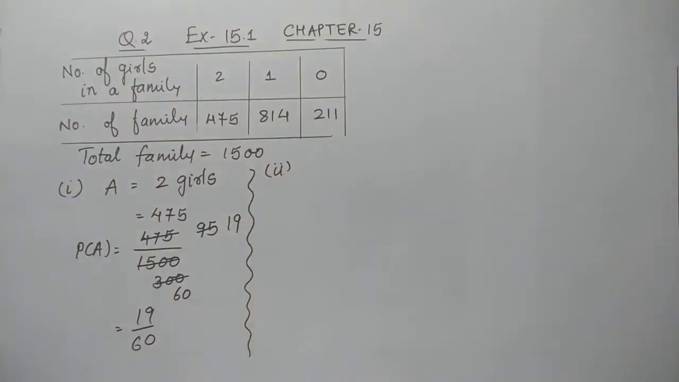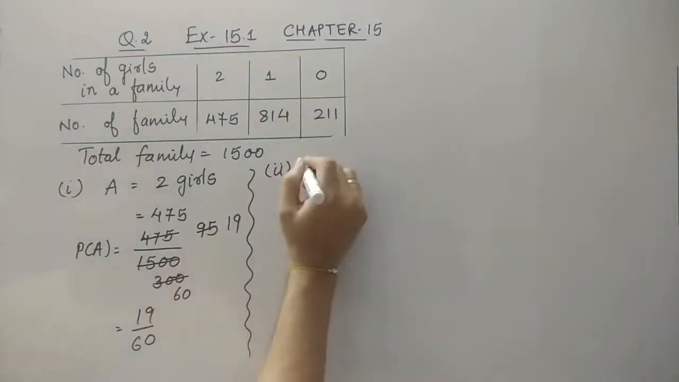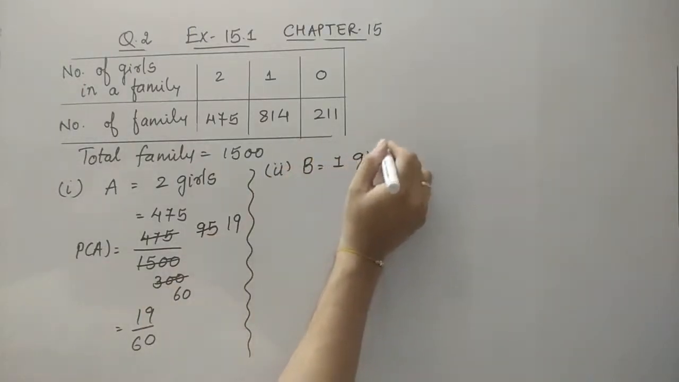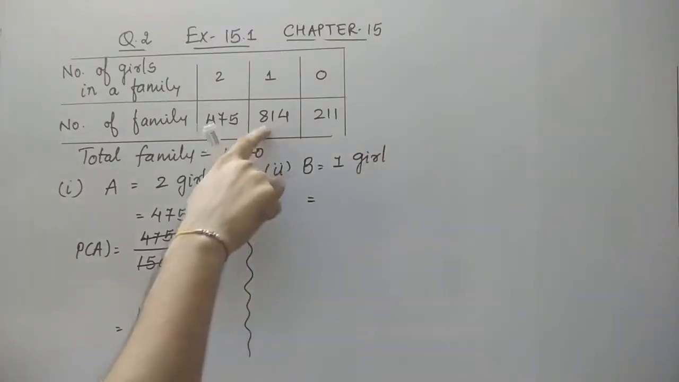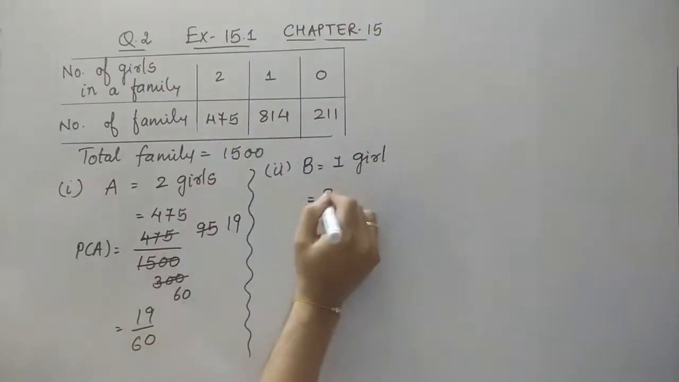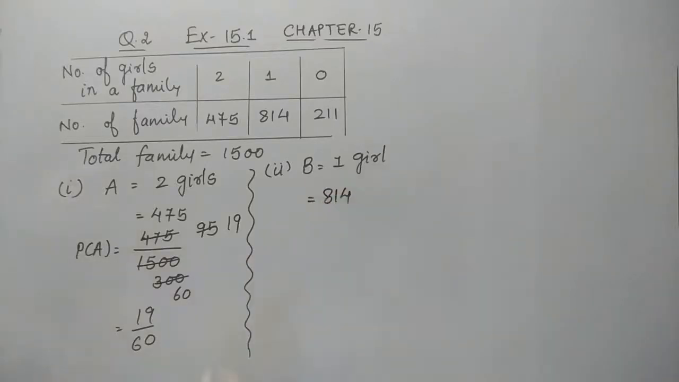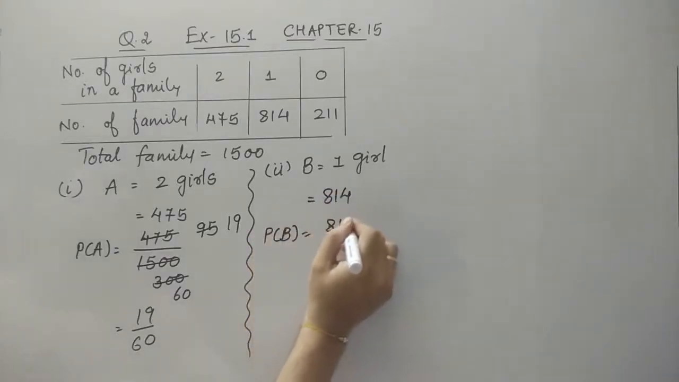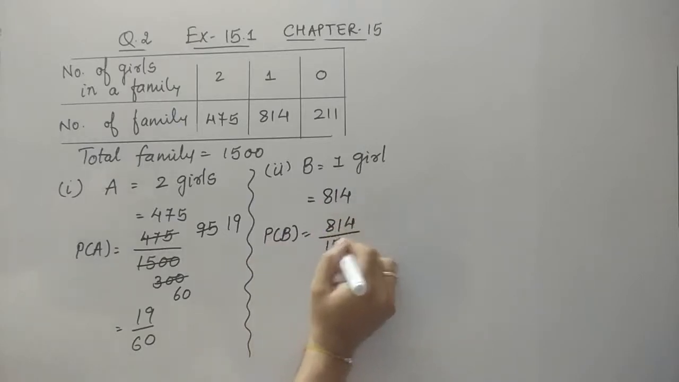Now we have to find the families having only one girl child. So the second event is one girl. Look at this. How many families have one girl? There are 814 families having only one girl. So the probability of this event is 814 upon 1500.